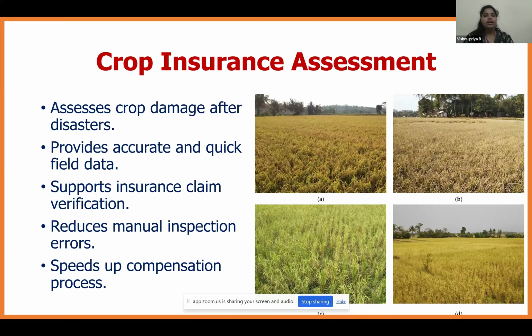So using the drone, the crop insurance assessment is done, where the overall village is assessed. It assesses, per square feet area, how much crop has died and how much crop has been affected. Using that, the plant count will be done. By comparing that to the overall village losses, it will provide the insurance assessment coverage. So the drone is very useful in the field of crop insurance assessment. Currently it is used in the USA and Australia for crop insurance assessment.